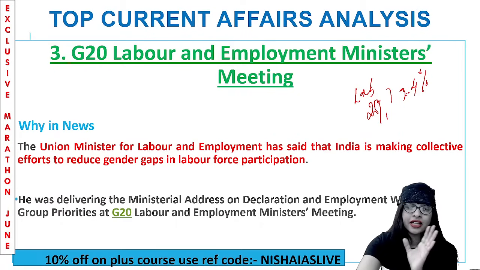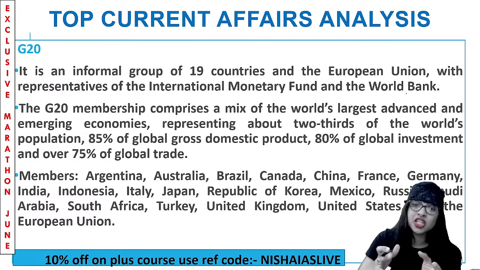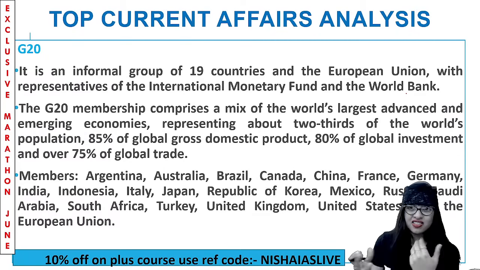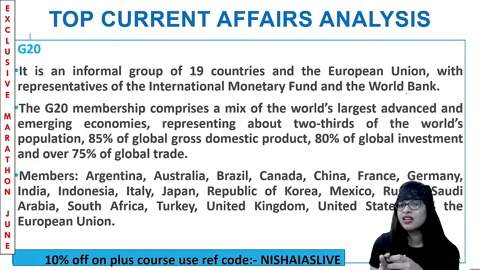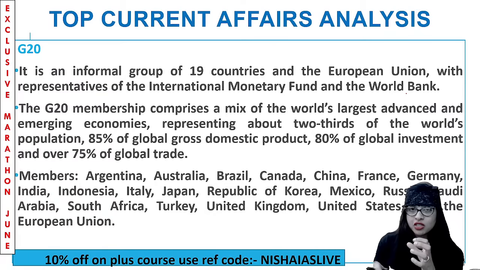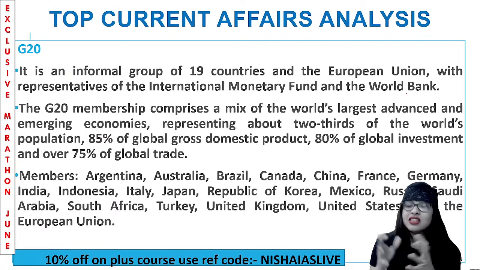Let me quickly tell you what G20 is all about. You have heard about G7, the group of countries. So G20 is an informal group and 19 countries are a part of it. It's a group of 19 countries along with the European Union, and they have a few representatives from international institutions like the IMF, International Monetary Fund, and also the World Bank.